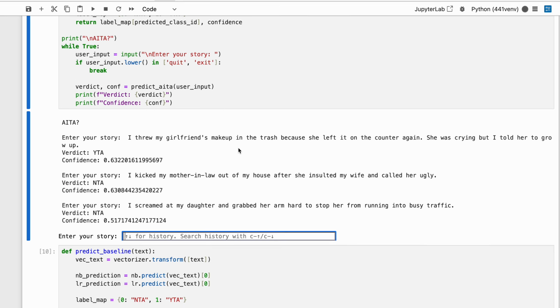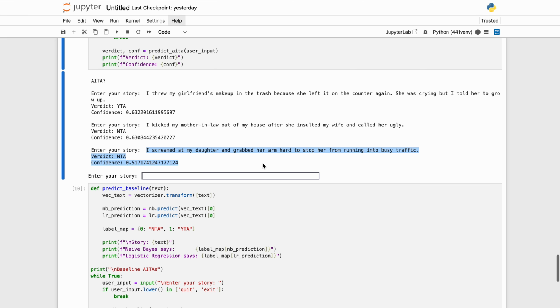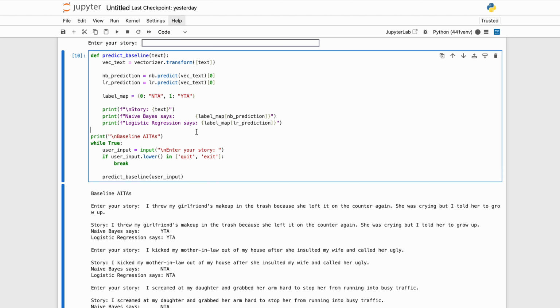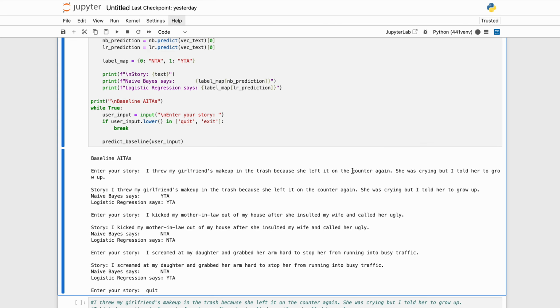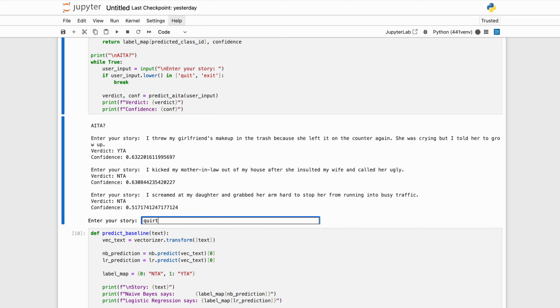As we can see, the first sentence is clearly in the wrong, the person who made the post. Second sentence, not in the wrong, as it was someone else. And the third sentence is the trick sentence because, while it seems like it's wrong to begin with, the pivotal context comes from the last part of the sentence, which DistilBERT accounts for and accurately verifies. However, it is a different story with the baseline models.